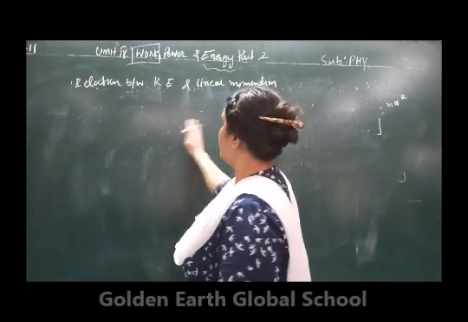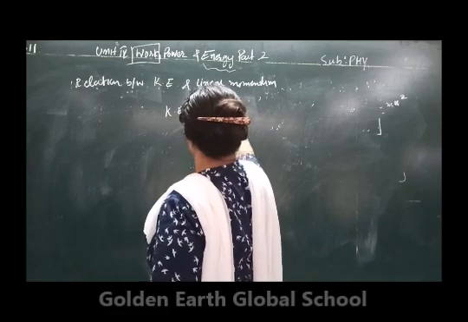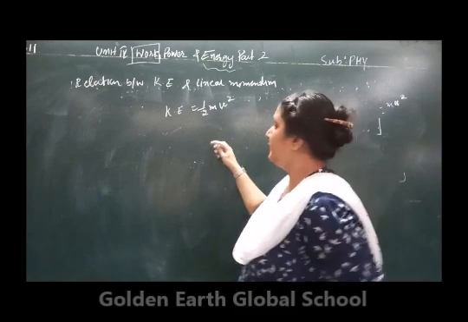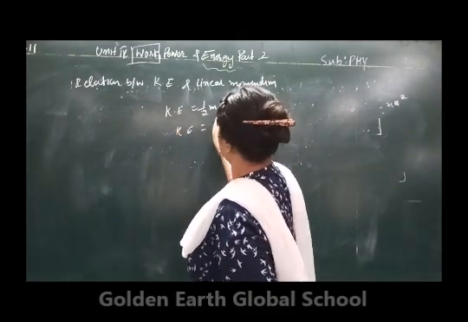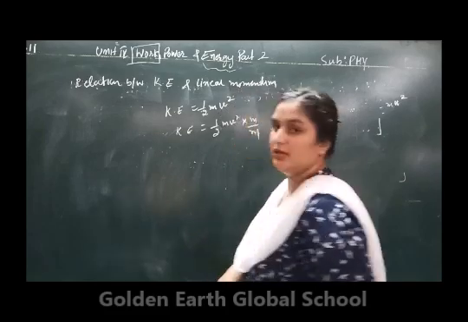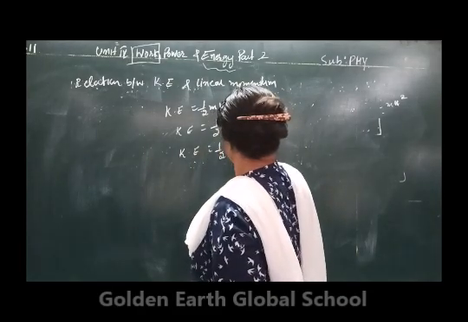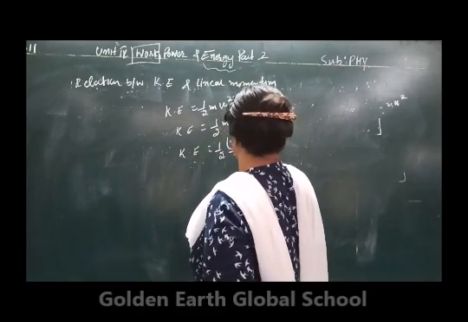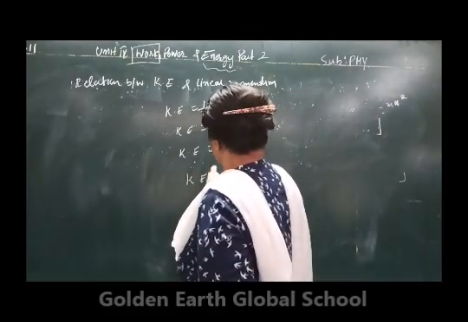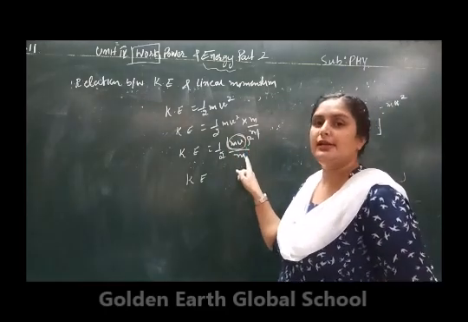Very easy. We are going to start from the kinetic energy. Kinetic energy is equal to 1 by 2 m v square. Now on the right hand side, multiply by m and divide by m. So kinetic energy will be equal to 1 by 2 m v square into m by m. From here, kinetic energy is equal to 1 by 2 (mv) whole square upon m. Clear? All of you know that m into v is called p, the linear momentum.